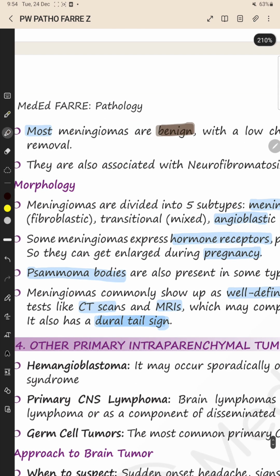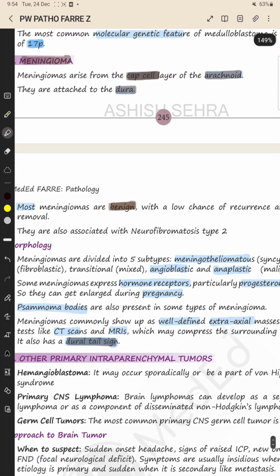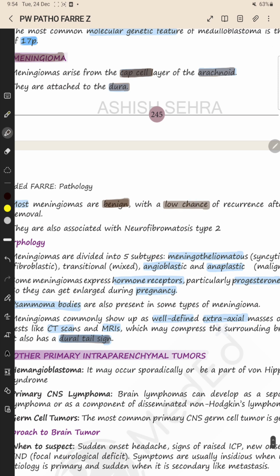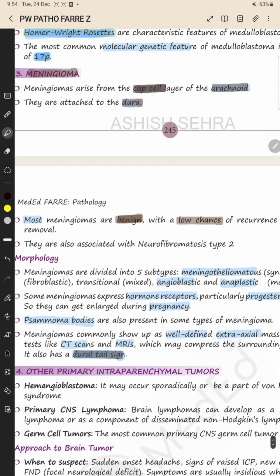That is why a dural tail sign is found on MRI. Dural tail sign is characteristic of meningioma. Most meningiomas are benign and they have a very low chance of recurrence after surgical removal. And meningiomas are associated with NF2.